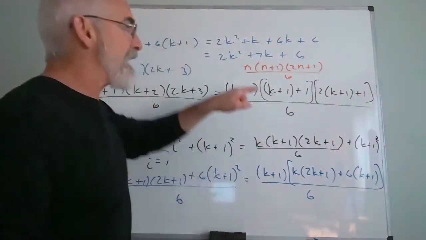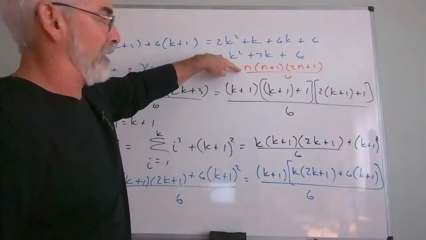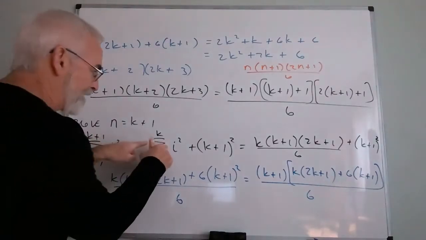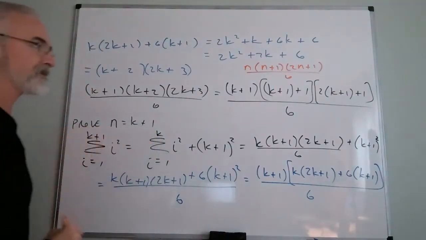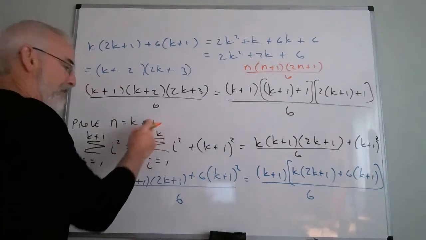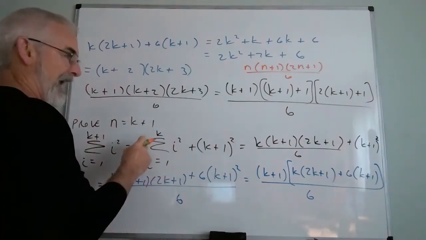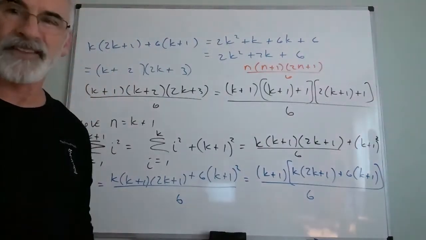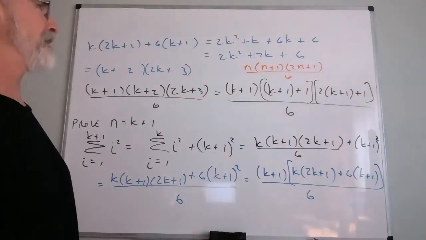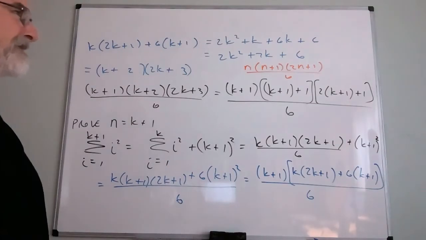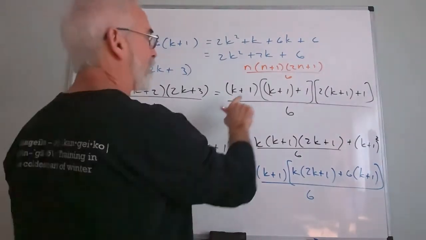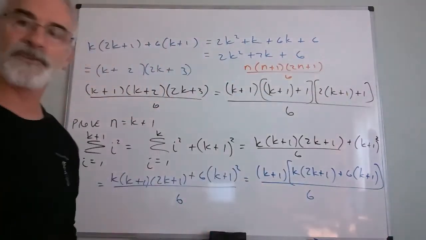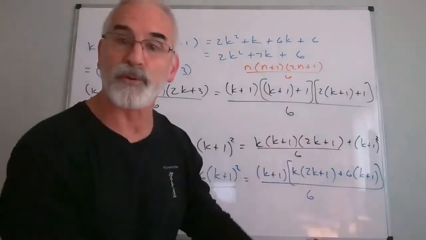Now notice we never messed with this formula here to come up with this. No. Our induction hypothesis only dealt with that term. We didn't assume anything about k plus 1. But by assuming this met the formula, and now I added the next term, I got the formula that I would have gotten with the next term. Now, algebraically, this might seem a little bit messy, but the hardest thing you did was factor a quadratic. So no, the algebra is not that bad. But what's beautiful is look at this formula. It's exactly this formula with n replaced with k plus 1. That means we are now finished. We have proved it's true.